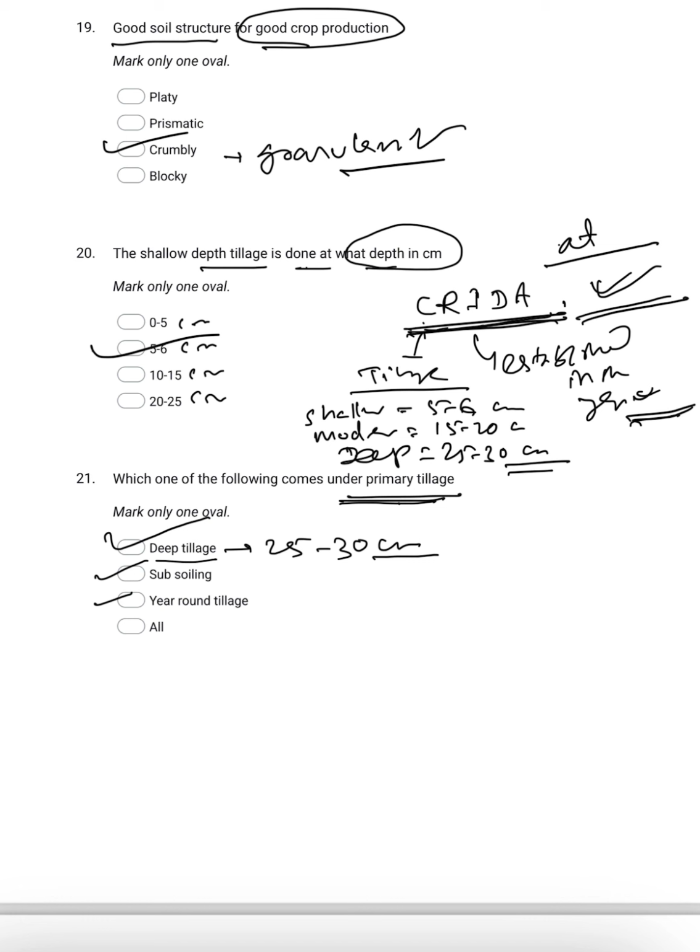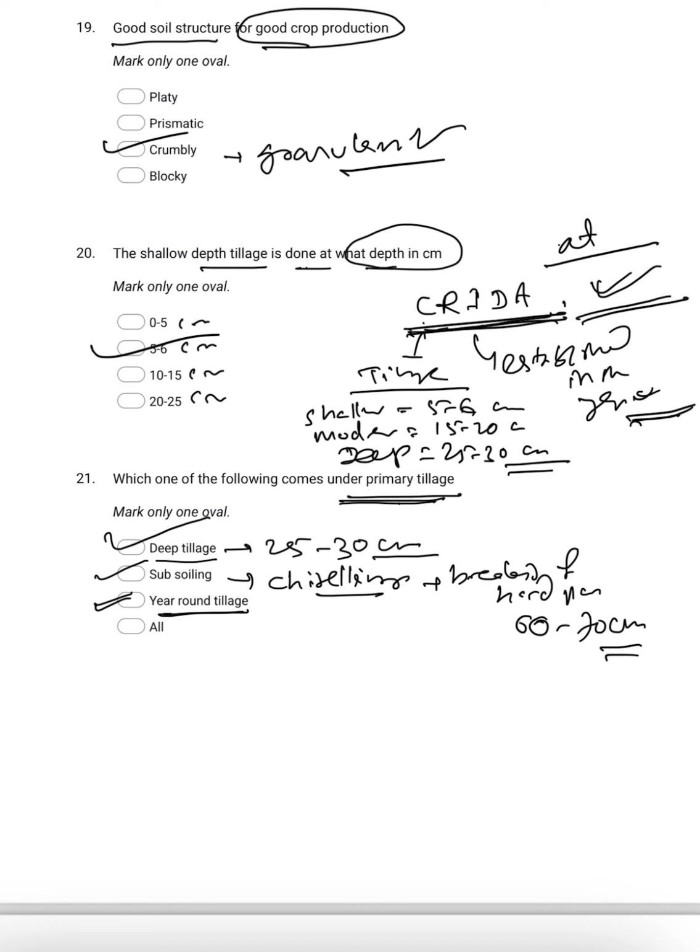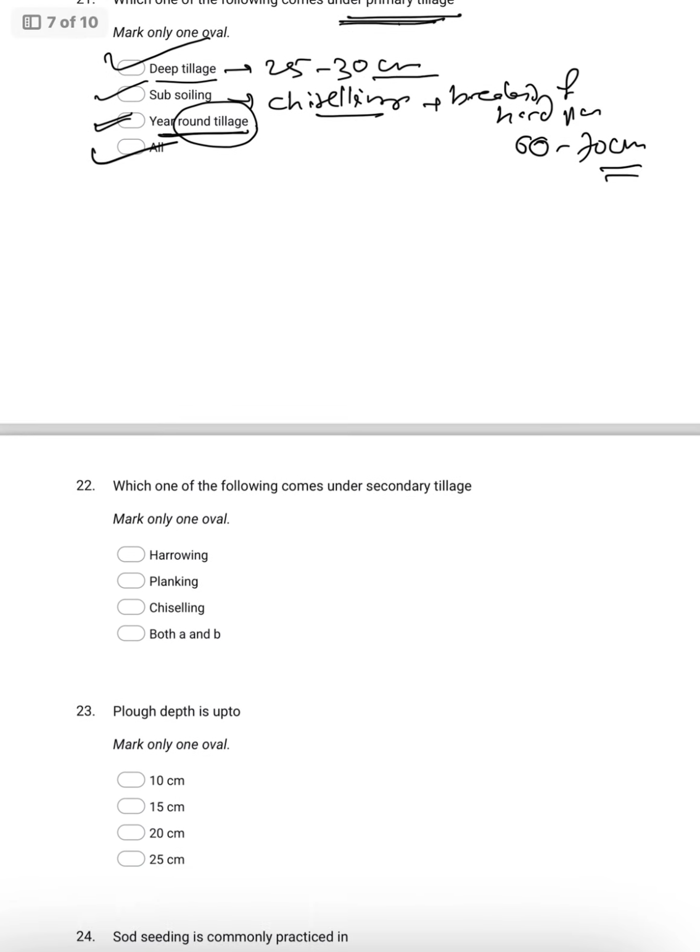Subsoiling, we have told, is chiseling, which means breaking the hard pan up to 60 to 70 centimeter depth of soil. Year-round tillage means in some soils throughout the year you are going for tillage operation. So the answer will be all.